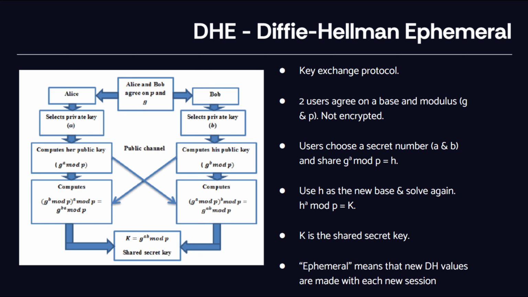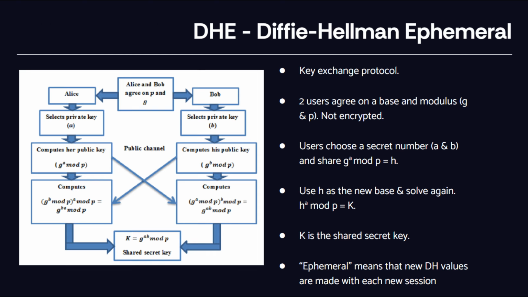For our app, we use Diffie-Hellman Ephemeral, or DHE, as our key exchange protocol. This allows two users to securely agree on a shared secret key without ever sending the key across the network. Both users publicly agree on two values, G and P. These are not secret, and then each user picks their own private number and computes a public value based on it. The public values get exchanged openly, and then each side performs one calculation with its own private number.